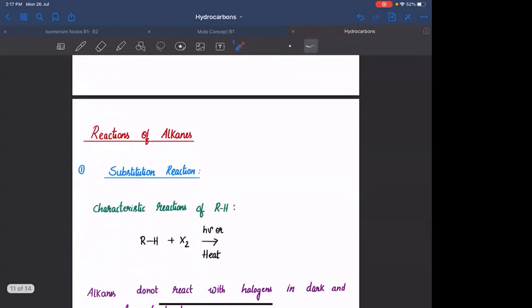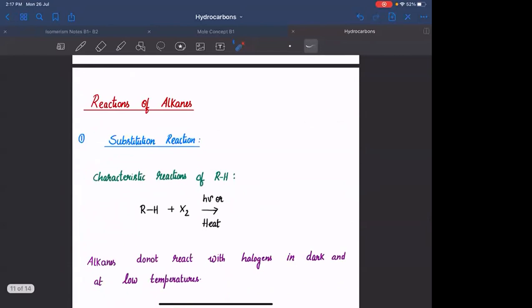Reactions of alkanes. Alkanes का characteristic reactions, different functional compounds के लिए you have different characteristic reactions. मतलब alkanes के लिए एक specific set of reactions होता है, alkenes and alkynes के लिए specific set होता है. Then for alkyl halides, you will have separate set of reactions. Aromatic compounds के लिए separate set of reactions. Okay, for different families, you have some characteristic set of reactions. For alkanes, the characteristic reactions are called characteristic reactions of RH.